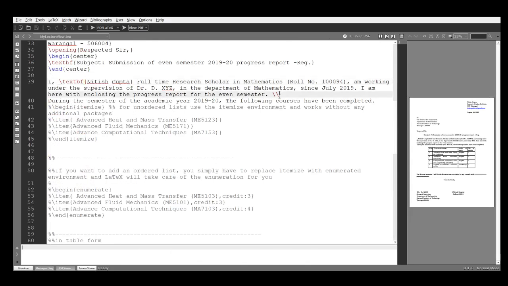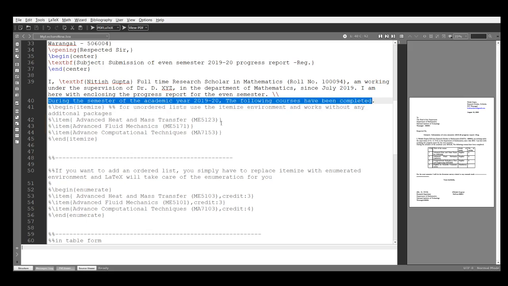In the next line, because here I am using double slash to start a new line: During this semester of the academic year 2019-20, the following courses have been completed. Here I will show you the courses which I completed, but I will show them in three formats.